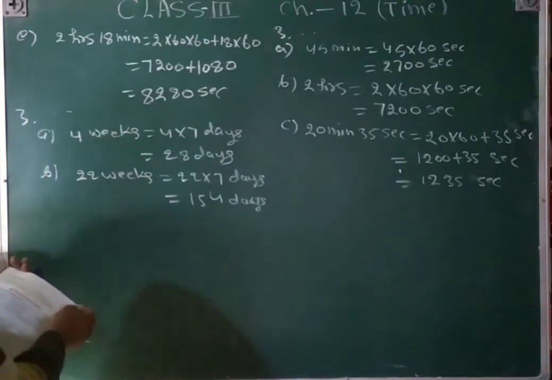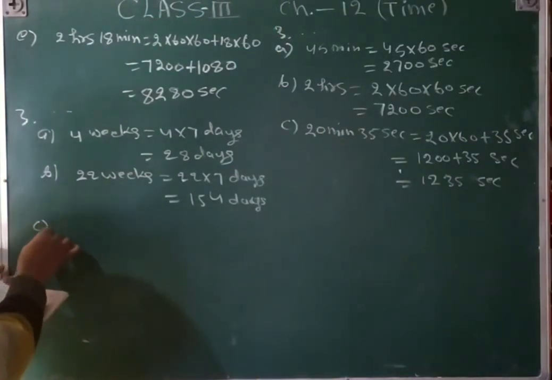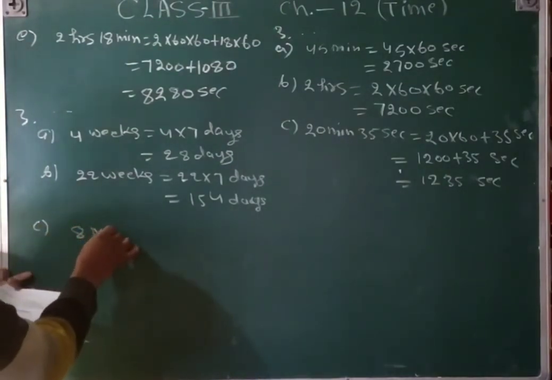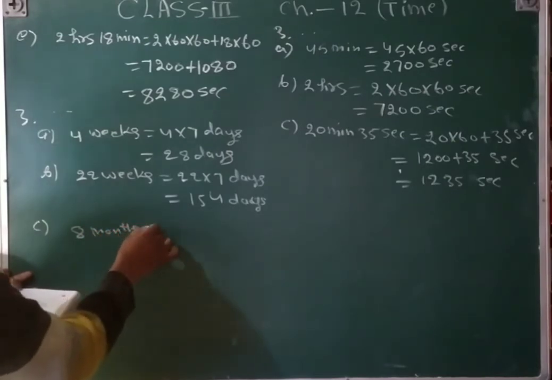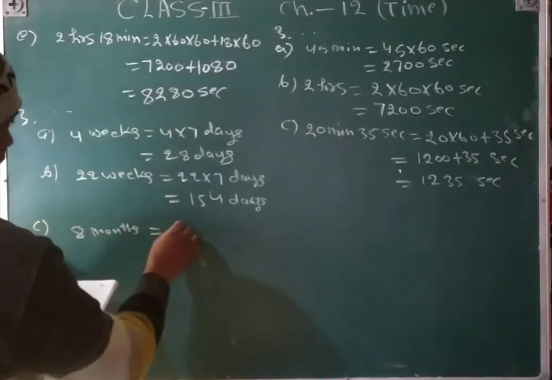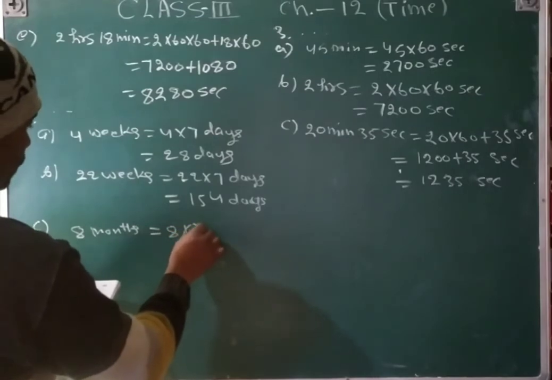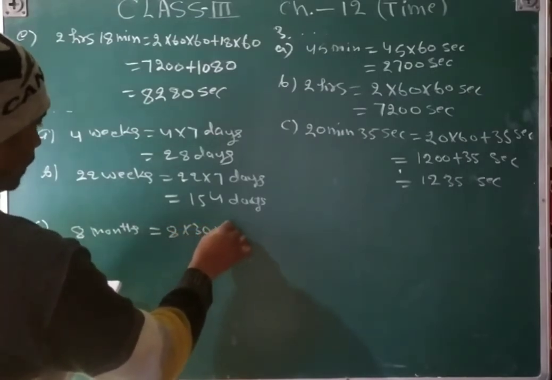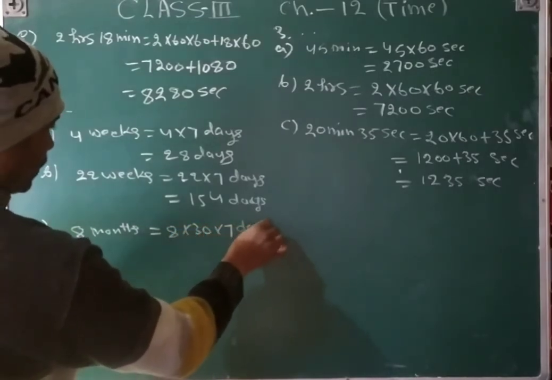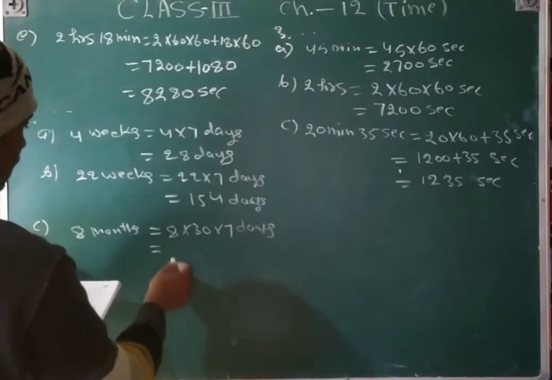And then C part, 8 months. 8 months is equal to 8 into 30 days, because 1 month is equal to 30 days.